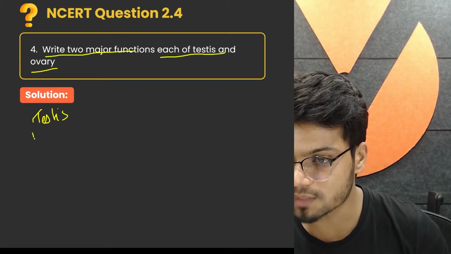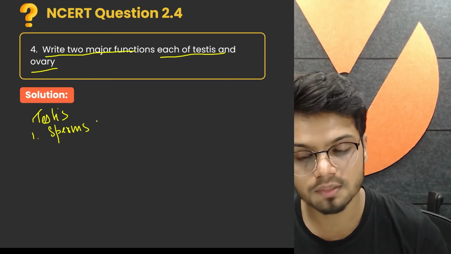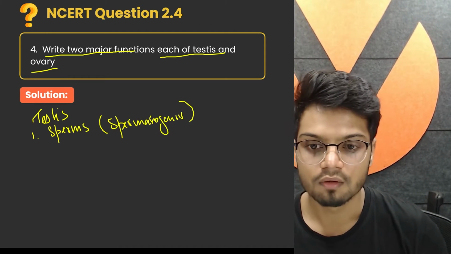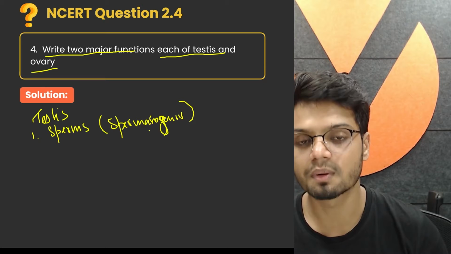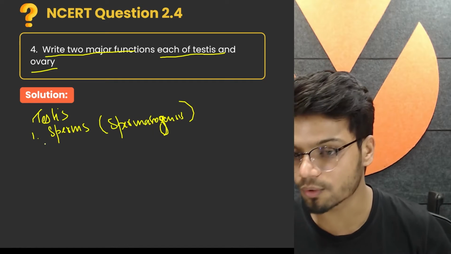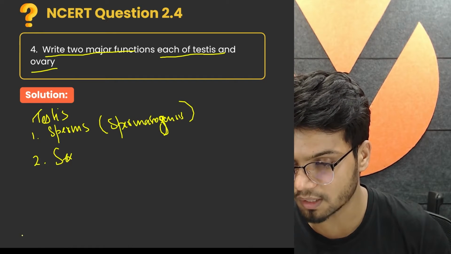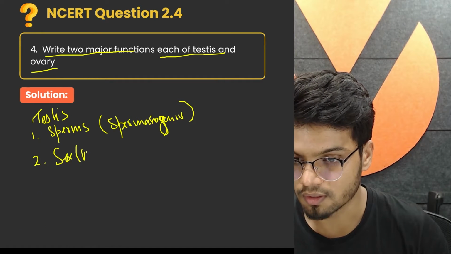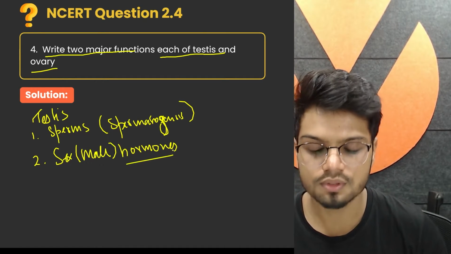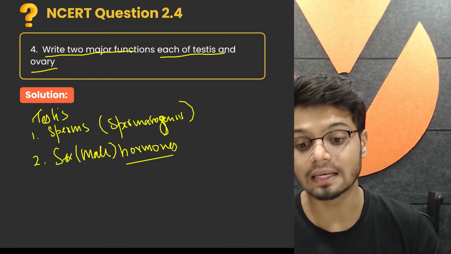Testis. The first main function of the testis is to produce sperms. How? By spermatogenesis. Spermatogenesis produces sperm. Where? Inside the seminiferous tubule. Then testis also produces the male sex hormones. The male sex hormones are your testosterone or androgen, which is produced by Leydig cells.